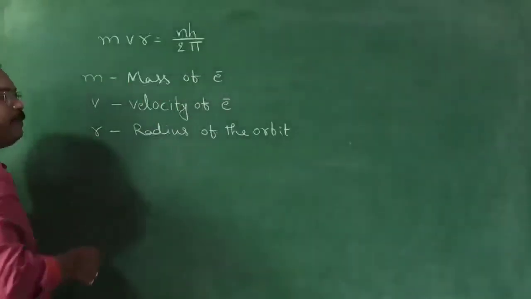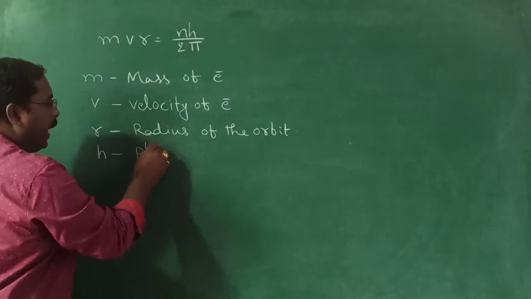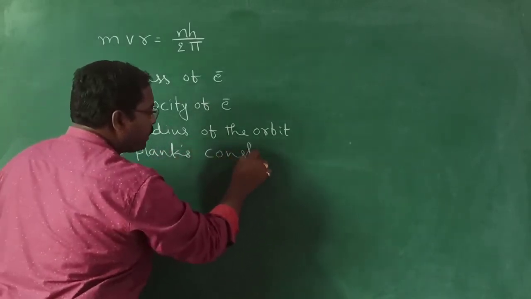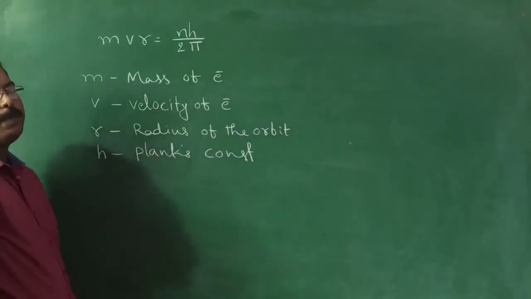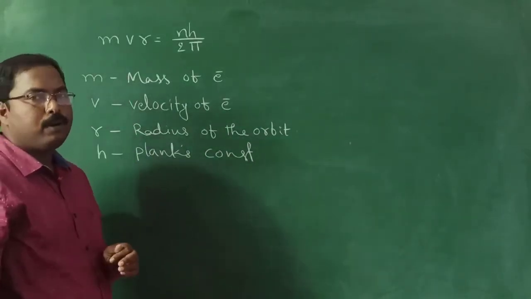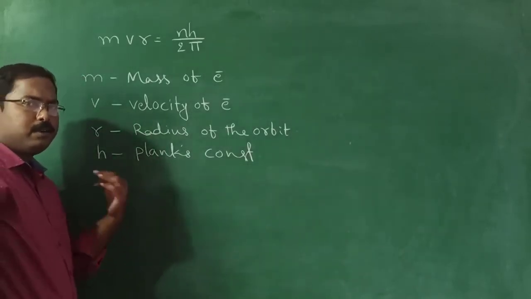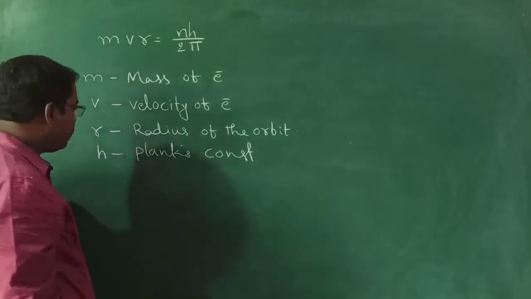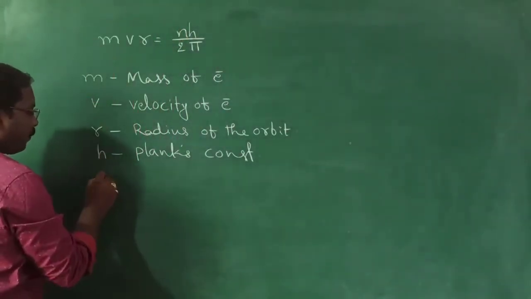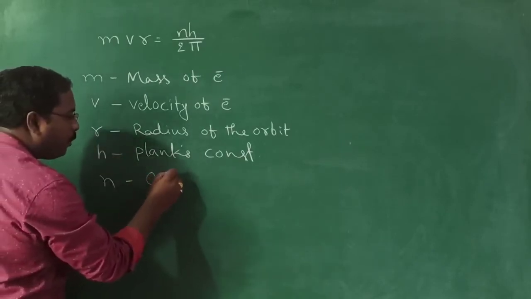h, we know, is Planck's constant. What is the value of Planck's constant? 6.626 into 10 to the power minus 34 joule-seconds. We solved many numericals using Planck's constant. Now what is the other term here? n. n represents the orbit number.